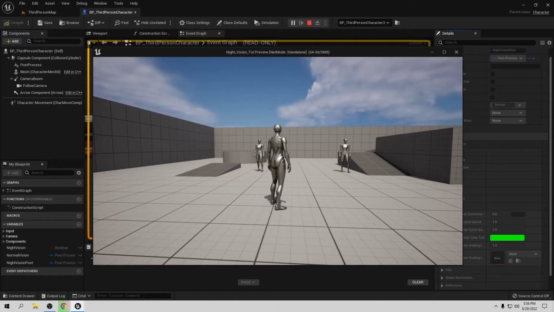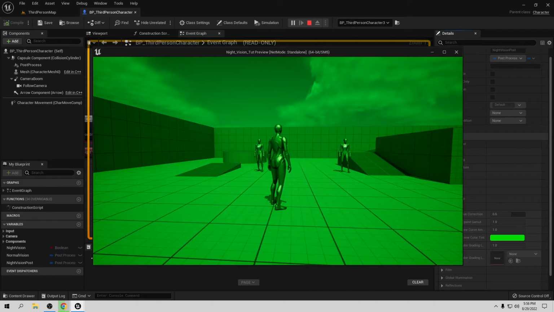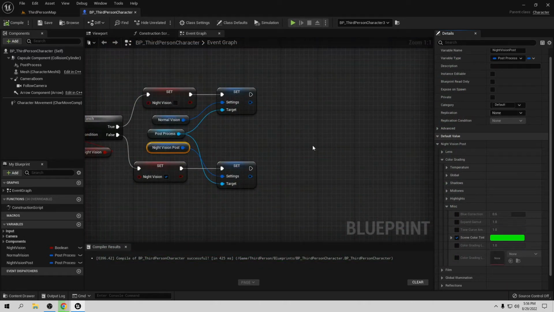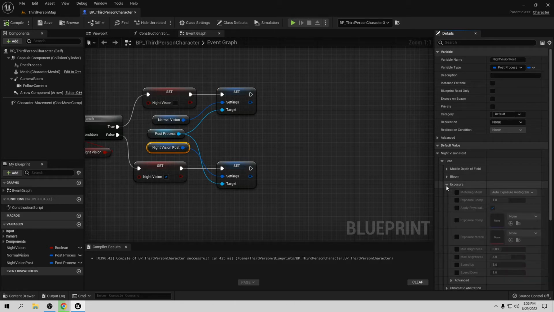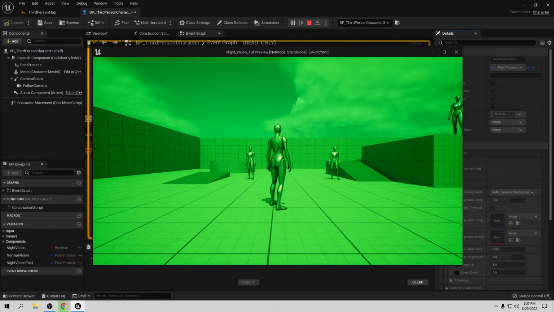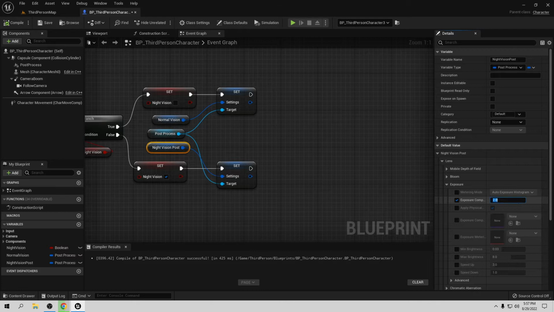If we compile and save, we can see it right now. If I press the top button, then we have this green stuff. So that's working fine, but maybe I want it a little more dark. To do that, let's go to lens, go to exposure, and here exposure compensation, and here you click this, you can change this value. If I put, for example, 2, it's going to have more brightness. So it's going to be more bright if you want, or you can make it more dark. In my case, it's going to be more dark.